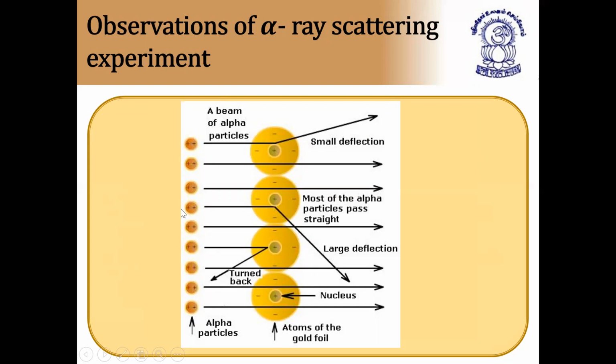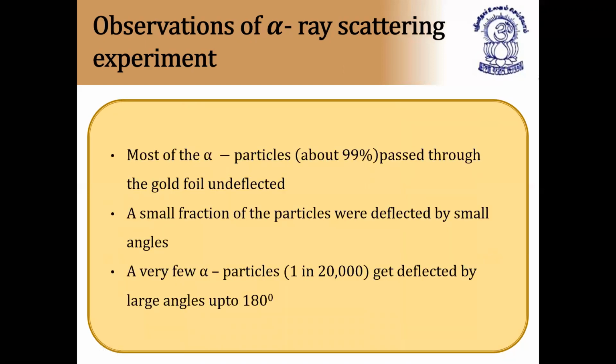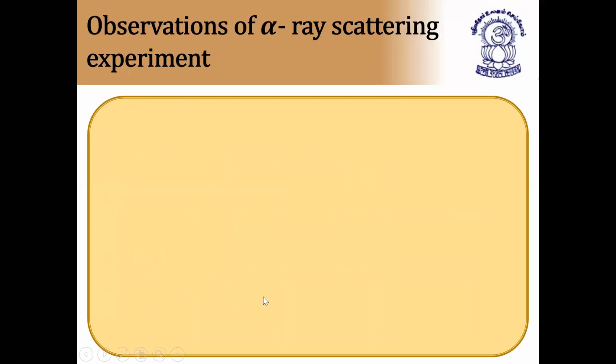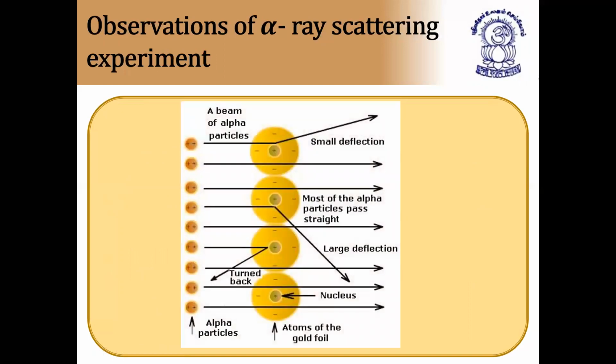This is called the alpha scattering experiment, with alpha particles and atoms of the gold foil and the deviation. Based on this experiment only he made the discovery. So what are the observations of the experiment? Most of the alpha particles, about 99%, passed through the gold foil undeflected. A small fraction of the particles were deflected by small angles. A very few alpha particles, 1 in 20,000, get deflected by large angles up to 180 degrees. That is due to reflection. This is called the alpha scattering instrument. I hope this diagram is clear for you.